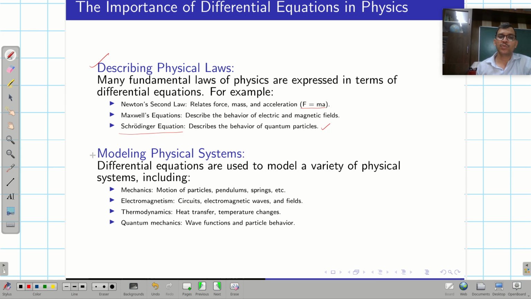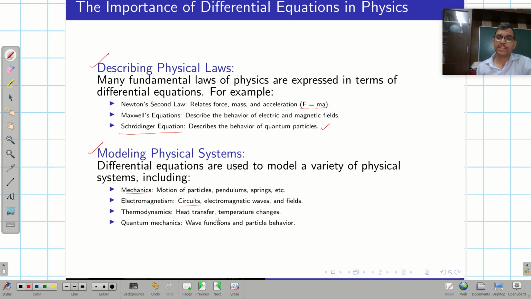Similarly, they are also used to model various physical systems. For example, in mechanics it is used to describe the motion of particles, pendulums, springs, or the spring mass system, etc. And in electromagnetism it is used to describe circuits, electromagnetic waves, and fields.